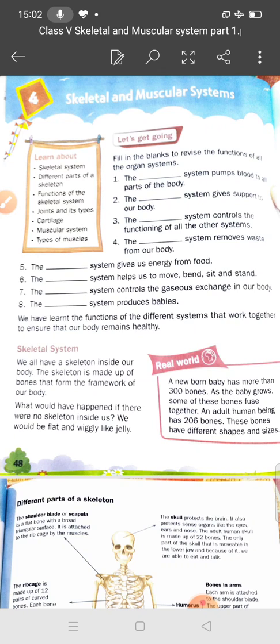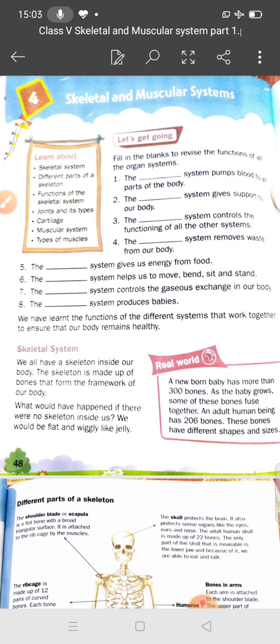You know what is the function of the sense organs? How many sense organs do we have? Five. So they perform different functions. If we talk about the eyes, what is the function of the eyes? To see. What is the function of the ear? Hear. Nose, smell. Tongue, taste. Skin, feel. So in the same way, in our internal organs, we have organ systems.